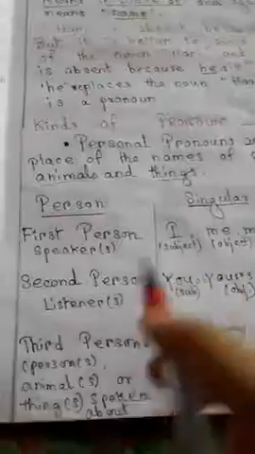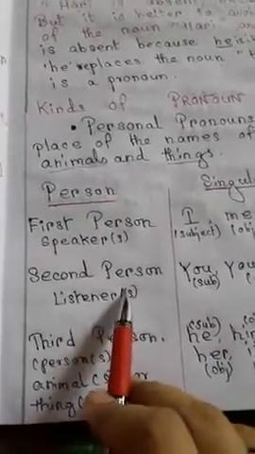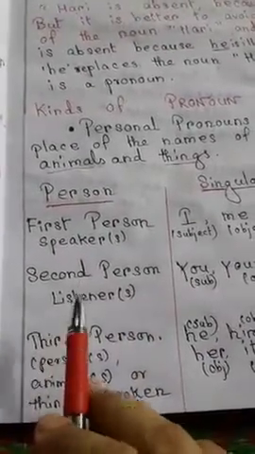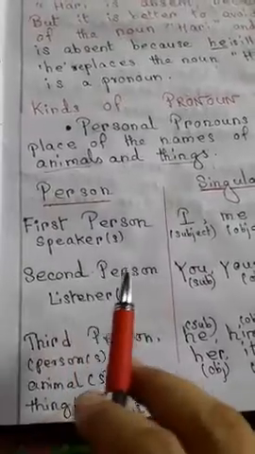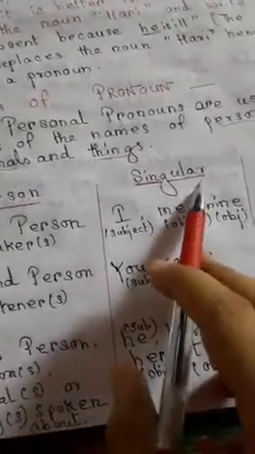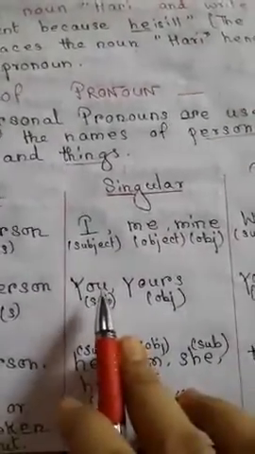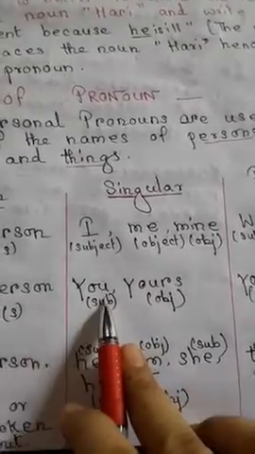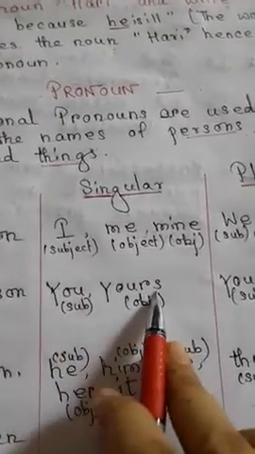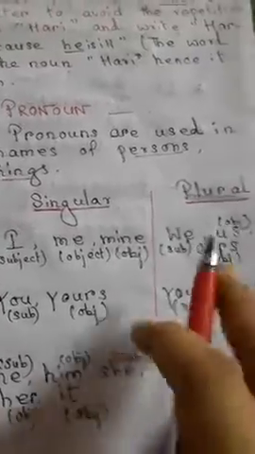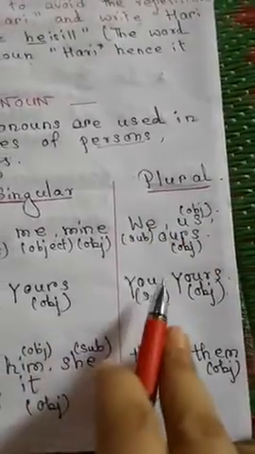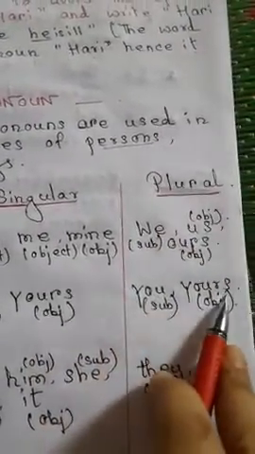In second person, that is the listener who is listening. In case of second person singular, which personal pronoun should we use? You, yours. Similarly, in plural also, you, yours.